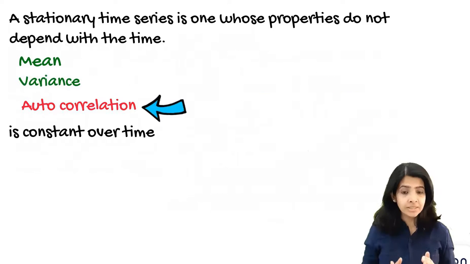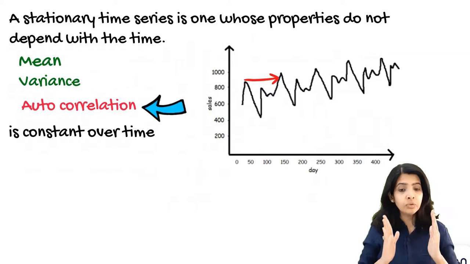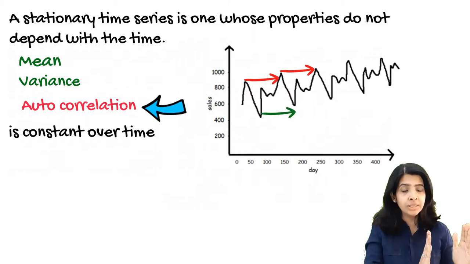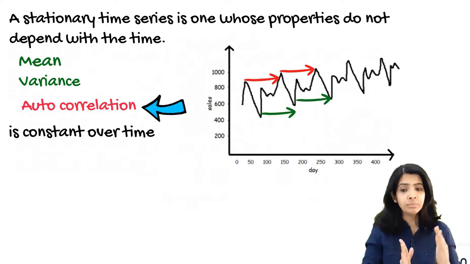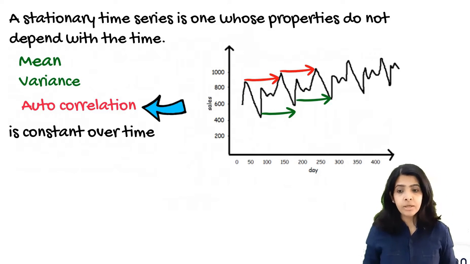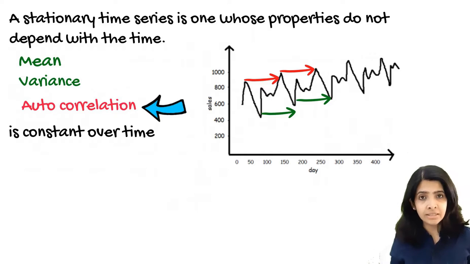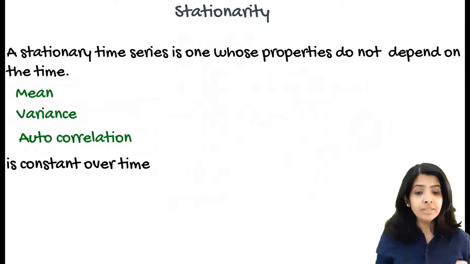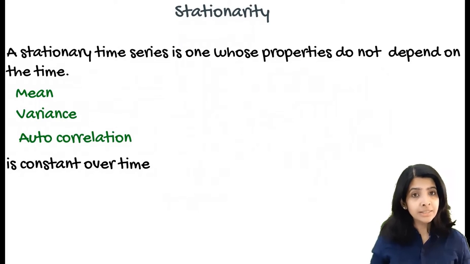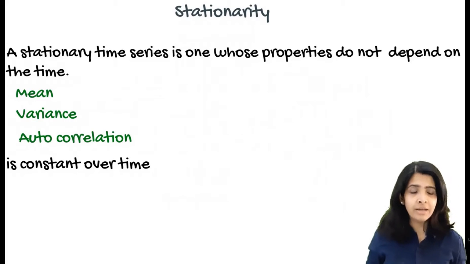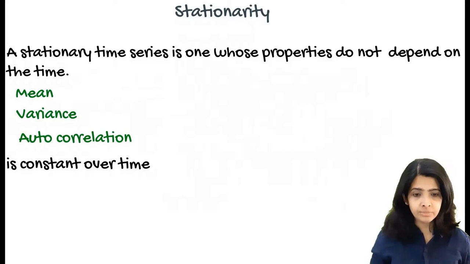Constant autocorrelation means that the correlation between 2 points depends only on the distance between those 2 points, that is the number of lags between those 2 points. If all these conditions are met, then we call the series a stationary series. If a series has trend or seasonality or a time varying seasonality, that means the series is not stationary. And most of the series in real life are non-stationary in nature.